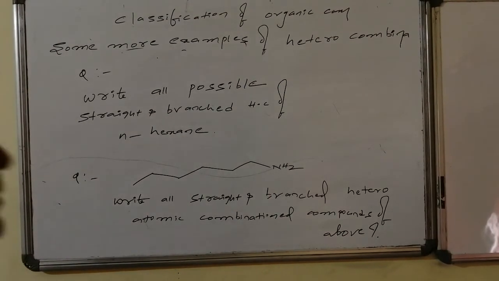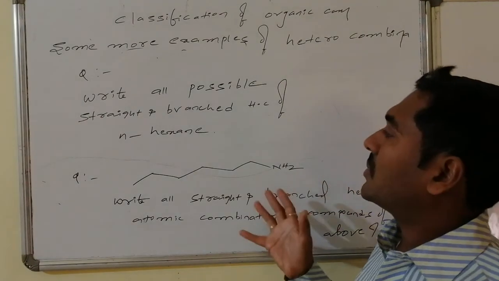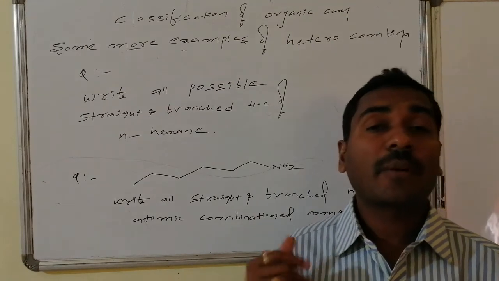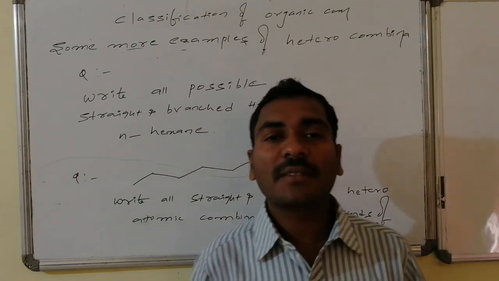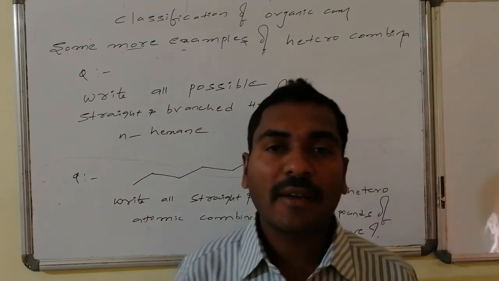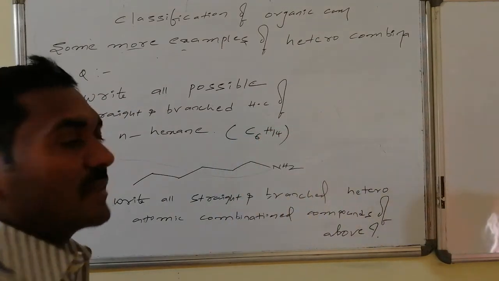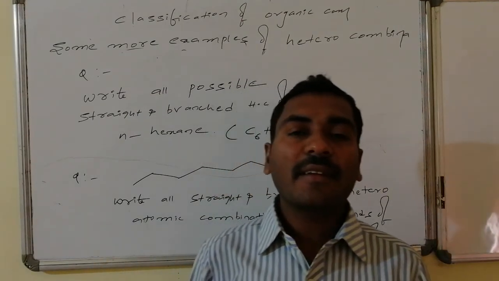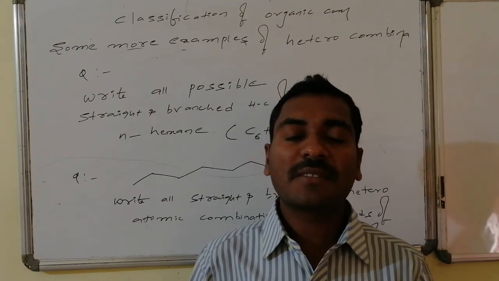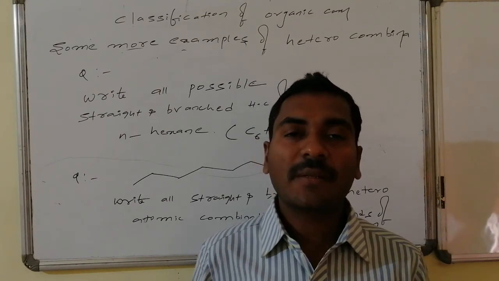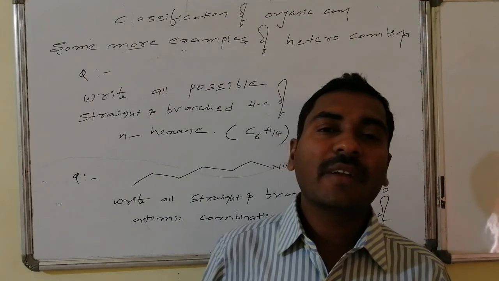Question of the day. Here is a question for you on the homoatomic combinations and the heteroatomic combinations. I am expecting you to write all the homoatomic combinations, that is, straight chain and branched chain combinations of n-hexane having molecular formula C6H14. What is n-hexane? C6H14 is hexane, and all the straight chain combinations, known as n-hexane, followed by all other branched homoatomic combinations like methyl as the substitution, 5 plus 1 combination and 4 plus 2 combination, all possible varieties of combinations.